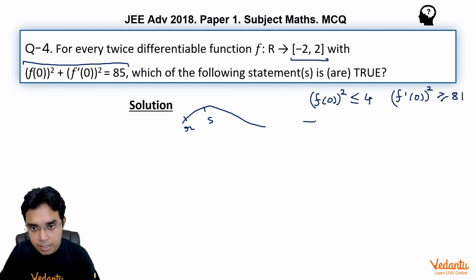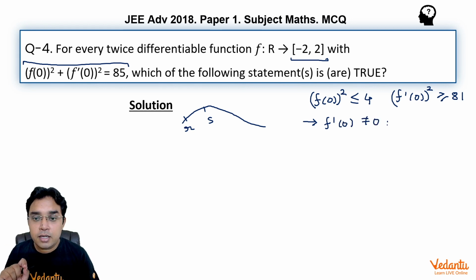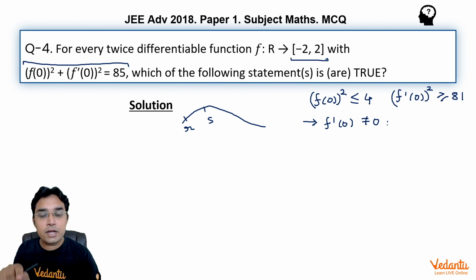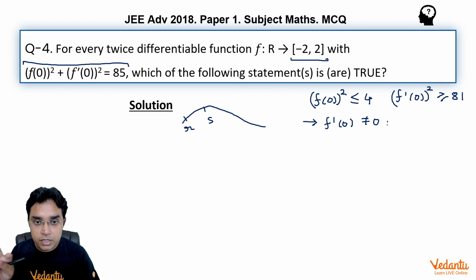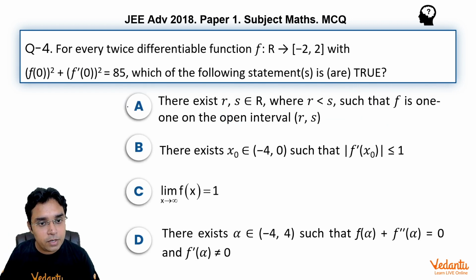Hence f'(0) will not be equal to 0. So this function has a non-zero derivative at x = 0, and cannot be constant throughout. So there will be some interval (r, s), preferably containing 0, so that this function will be either increasing only or decreasing only. Hence option A is absolutely correct.